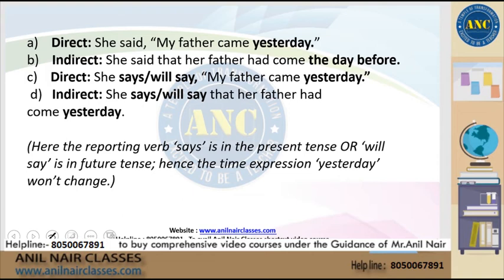She says that her father came yesterday, because the reporting verb says is in its present tense, right? Or even if you use future tense, will say. In such cases, the expression yesterday will not change.